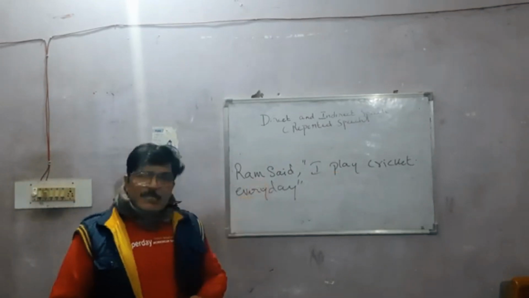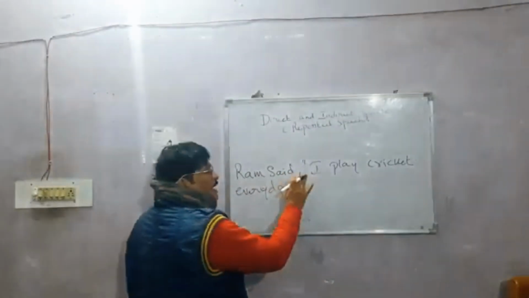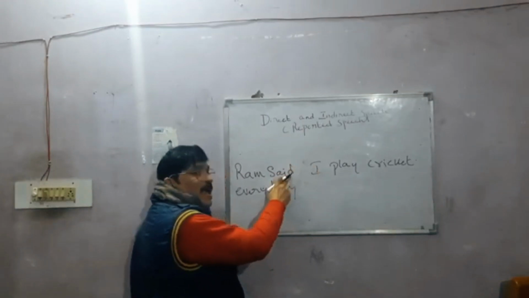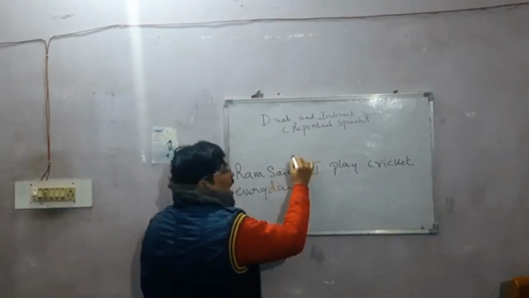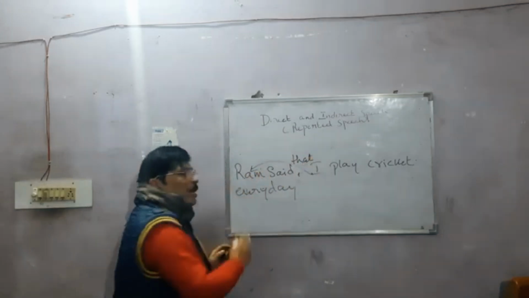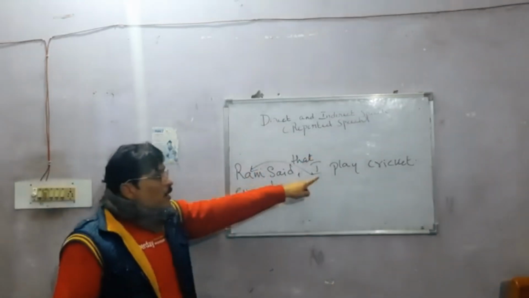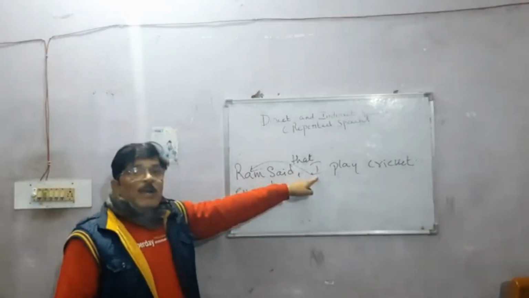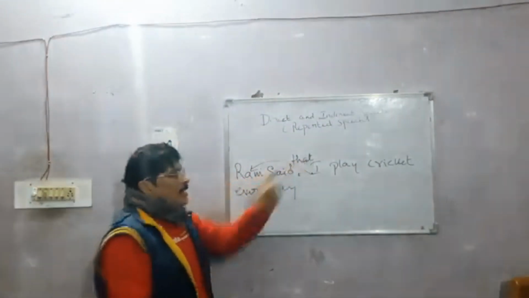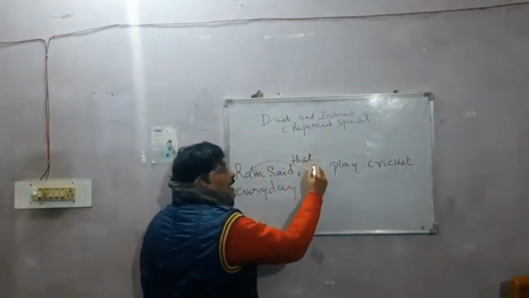So how do you change this? You will say, Ram said, remove the comma, remove the inverted commas. In place of the comma, you will add "that". And the first person will change according to the subject. So what will come here? This first person pronoun will change according to the subject. So Ram said that, and then "I" will become "he".